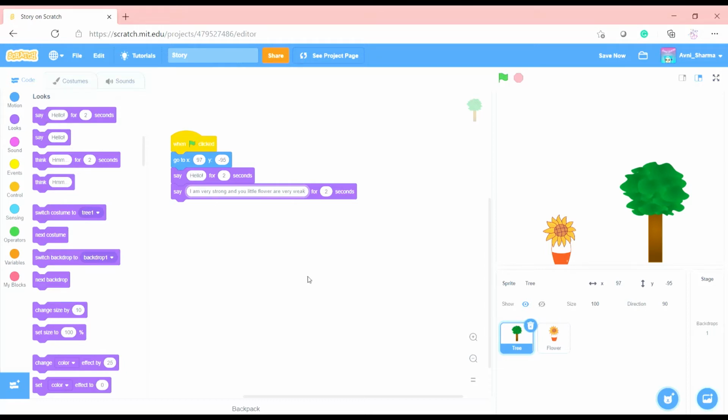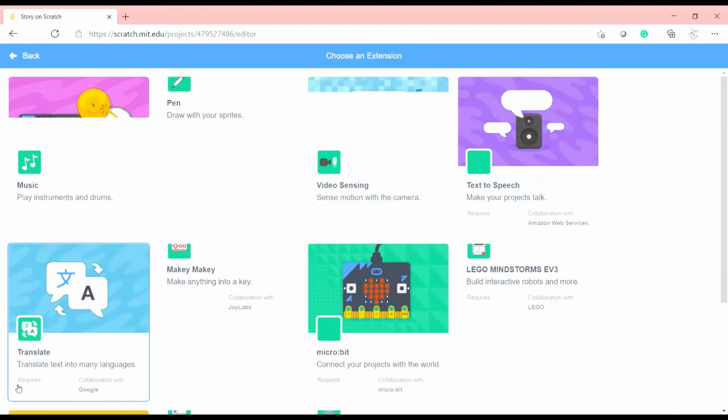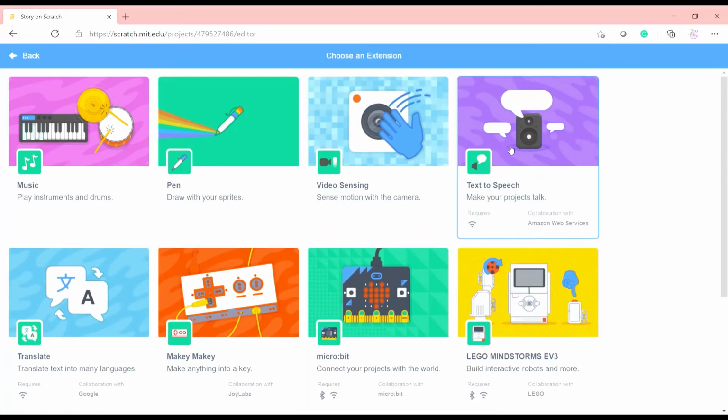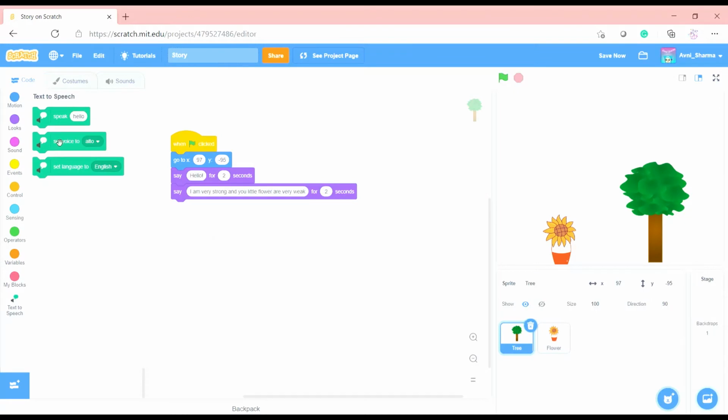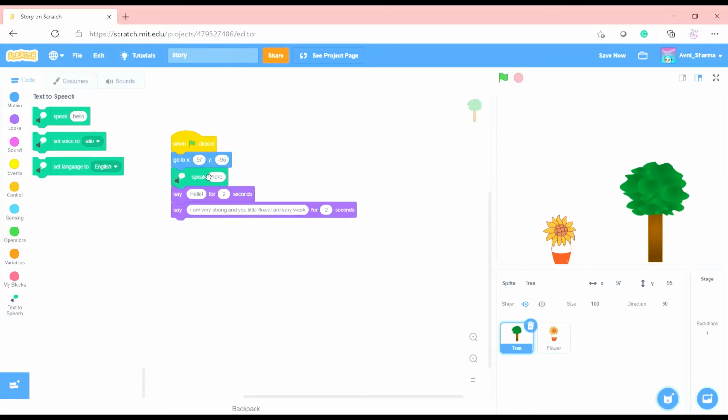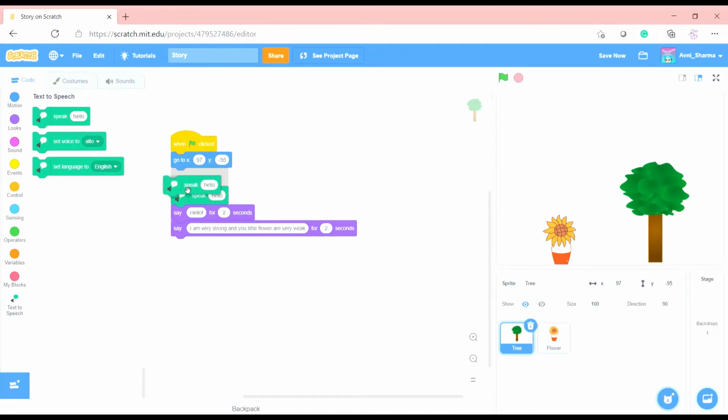So now we can even put text to speech. Let's go to the add extension and get the text to speech block. We can say hello. We'll drag one before the line. Let's copy paste it in here.